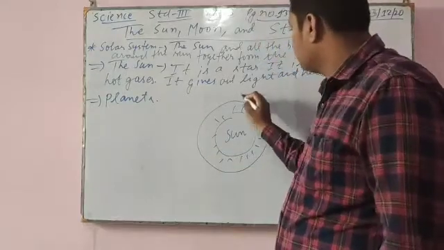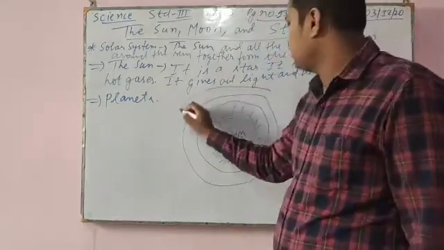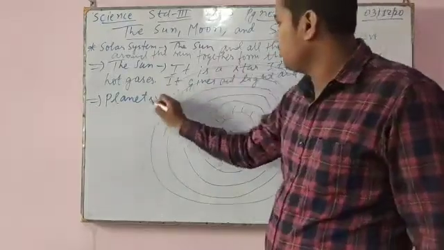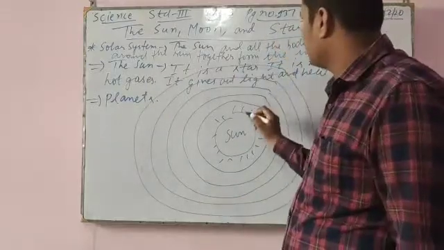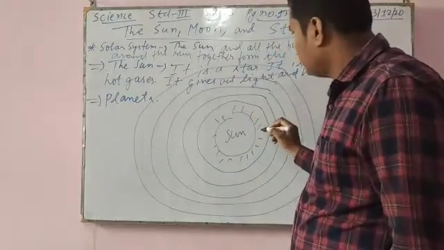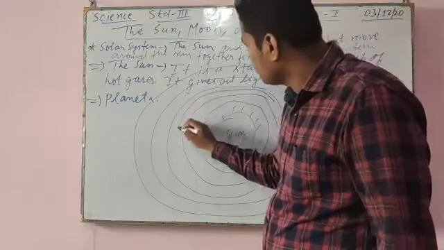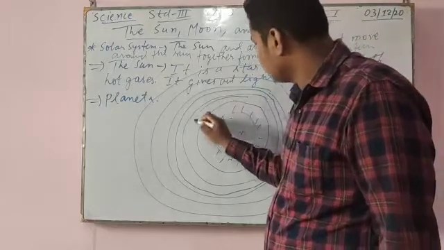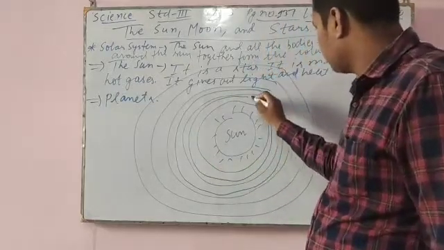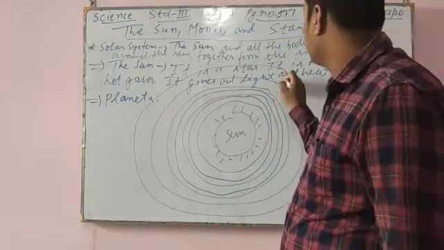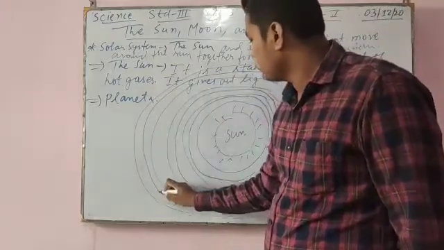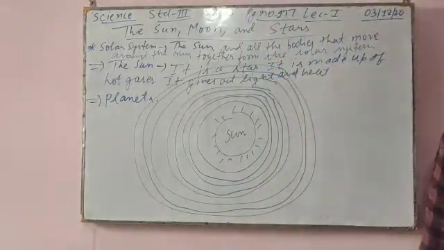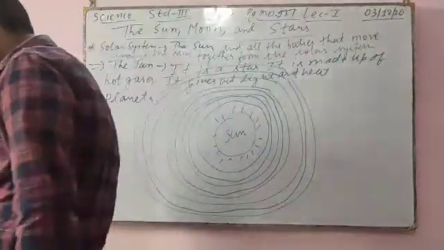First orbit, second, third, fourth, fifth, sixth, seventh, and one more, eighth.